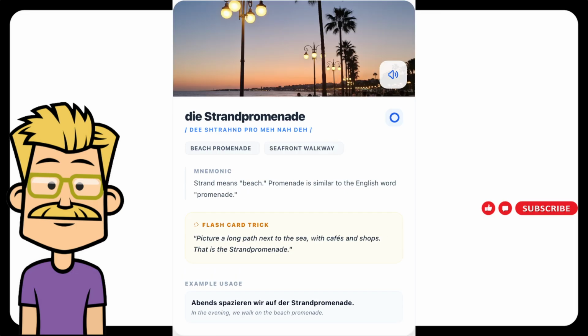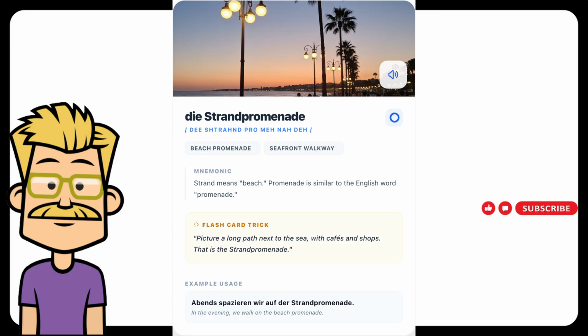Next German word is die Strandpromenade. Pronunciation, die Strandpromenade, meaning in English, beach promenade or seafront walkway. How to remember this word? Strand means beach. Promenade is similar to the English word promenade, a place for walking. So die Strandpromenade is the walkway along the beach.